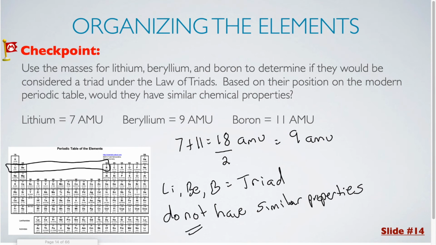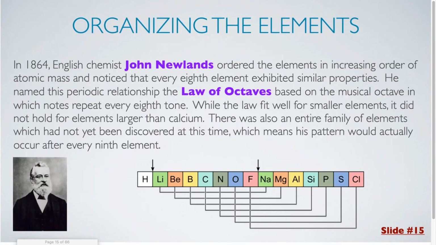In 1864, English chemist John Newlands ordered the elements in increasing order of atomic mass, and noticed that every eighth element exhibited similar properties. He named this periodic relationship the law of octaves, based on the musical octave in which notes repeat every eighth tone.